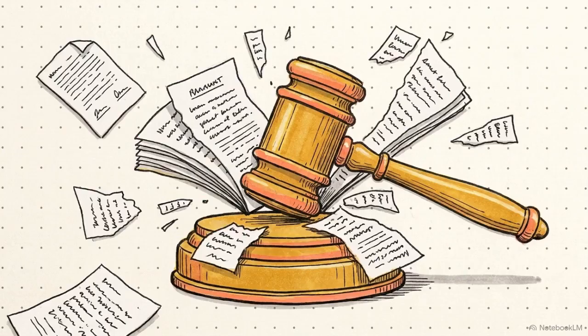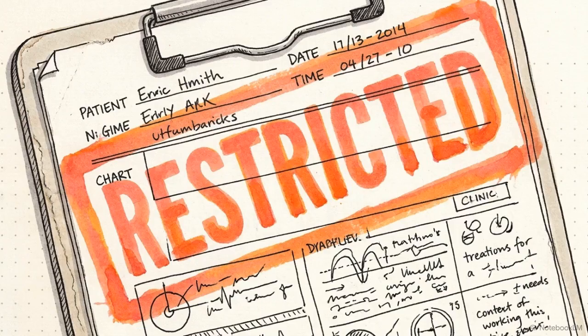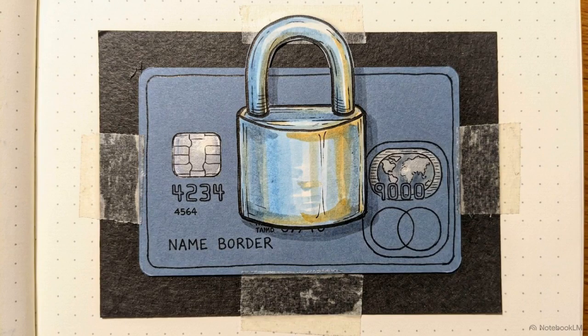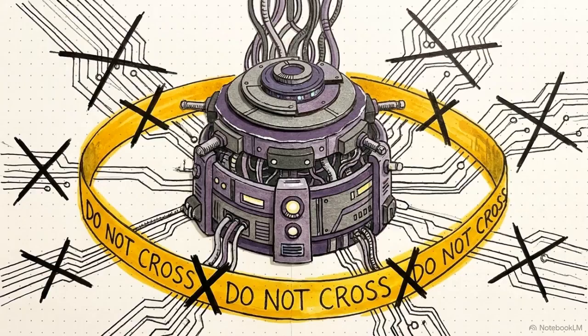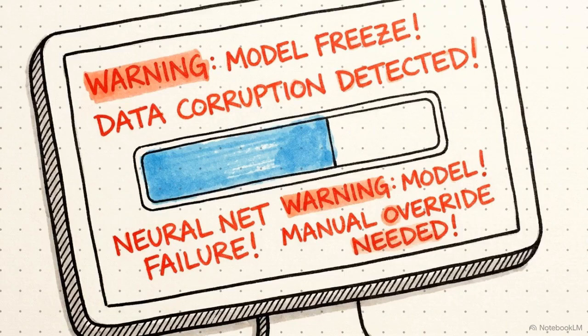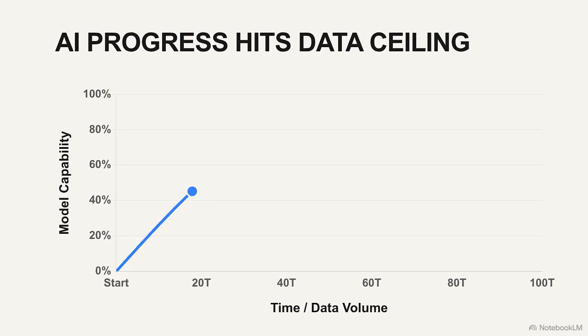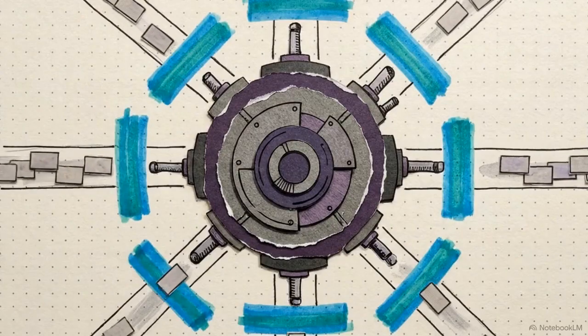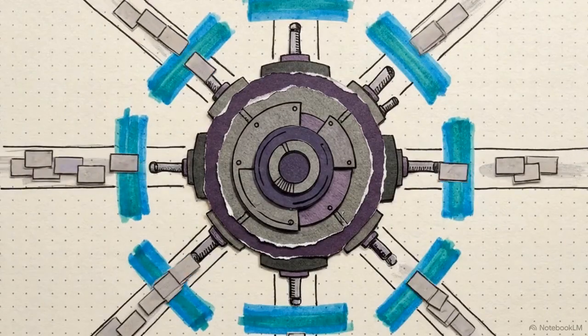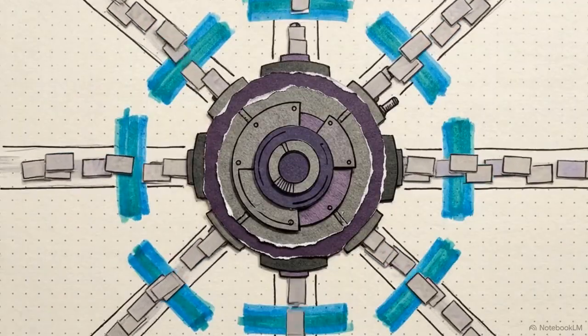Because of that risk, strict privacy laws exist. Regulations like HIPAA in healthcare and strict financial compliance rules legally forbid hospitals and banks from pooling their raw data into a shared server. The artificial intelligence industry reached a bottleneck. Developers needed a way to continuously train models on diverse global data, but they could no longer force users and institutions to surrender their raw, private information to a central vault to do it.